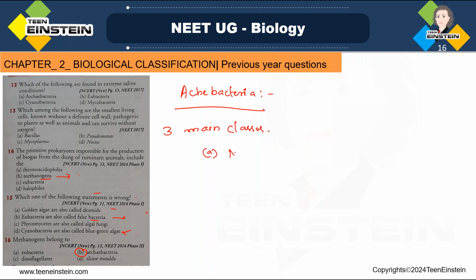Methanogens, then the second group is halophilic bacteria, halophiles, and C, thermoacidophiles. Okay, these are the three main classes of bacteria coming under archaebacteria. Which ones? Methanogens, halophiles, and thermoacidophiles.